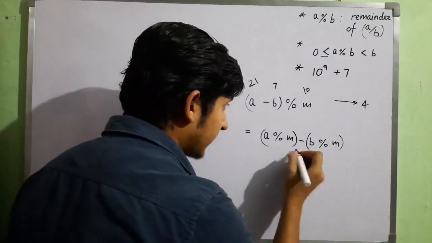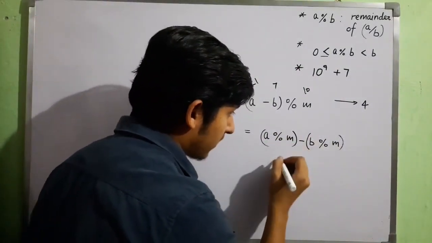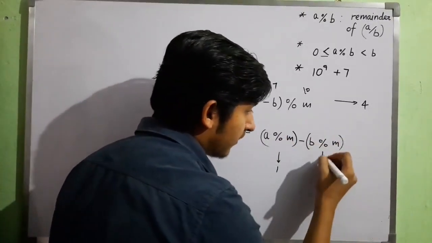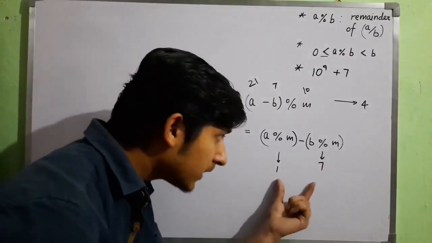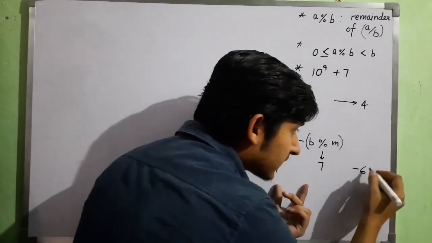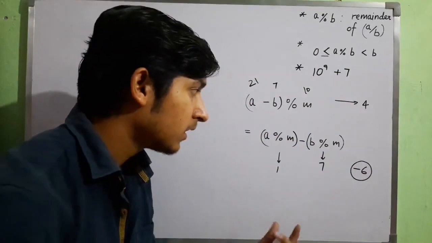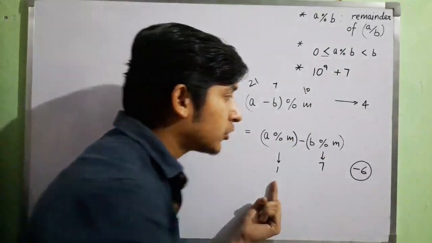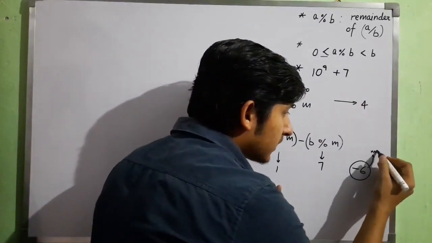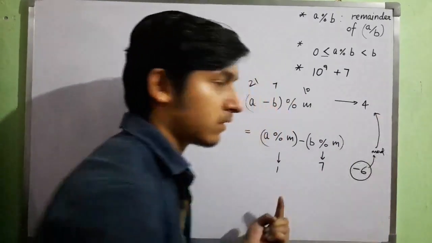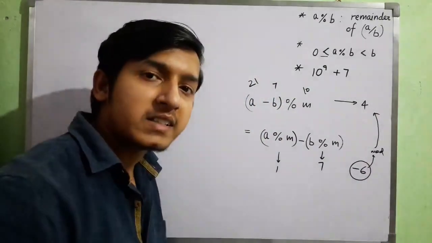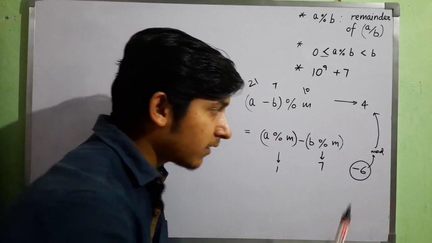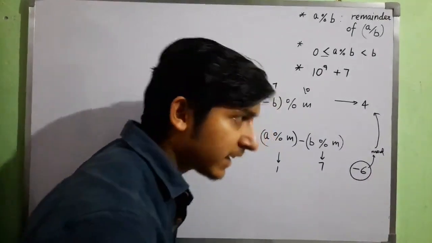And now taking it here, 21 mod 10 will give me 1. 7 mod 10 will give me 7. And now the difference is minus 6. So whenever the second term is greater than the first term in subtraction, we add m to get the actual answer. Okay, we understand that adding m is significant when this term is negative.